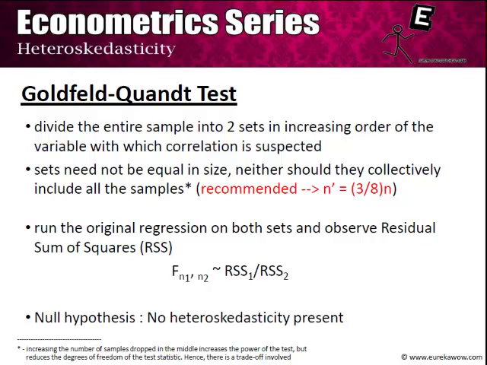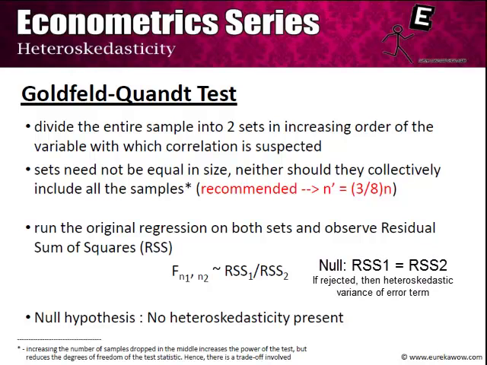Now the procedure is simple: you run the original regression on both sets and observe the residual sum of squares. You can obtain the residual sum of squares using either of the formulae that we have previously described, or in any simple econometric package the residual sum of squares would be given to you. Now our null hypothesis is that there is no heteroskedasticity present. Hence the RSS1 should be equal to RSS2. So you set up this F test of RSS1 by RSS2 and you test it for RSS1 equal to RSS2.